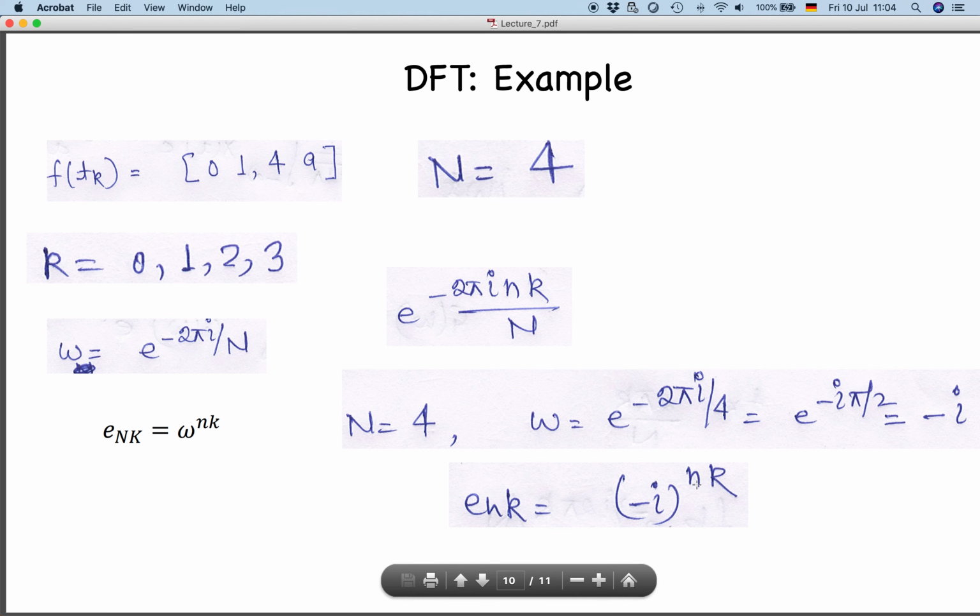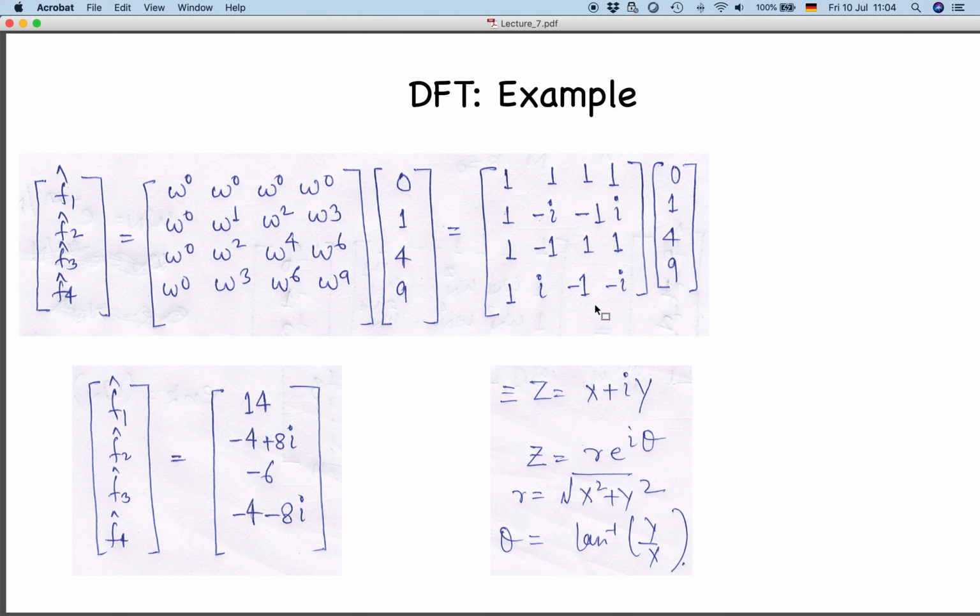Now I can write, right? If n is equal to 0, this will be 1. If k is equal to 0, this will be 1. Depending upon n and k, the value of n can go from 0 to 3. The value of k can go from 0 to 3. So it will be a 4 by 4 matrix. So these are your input values.